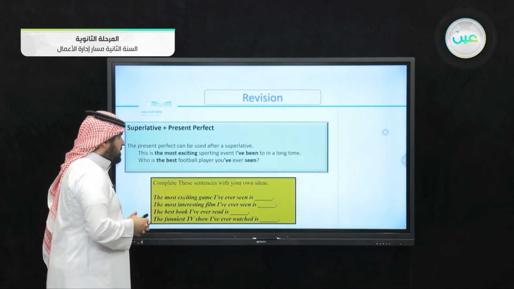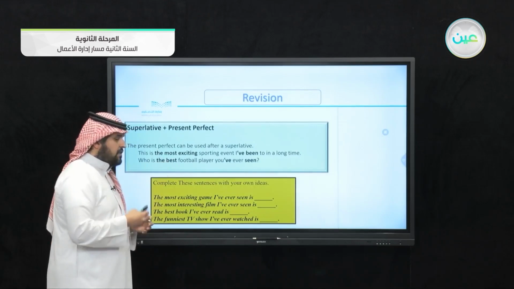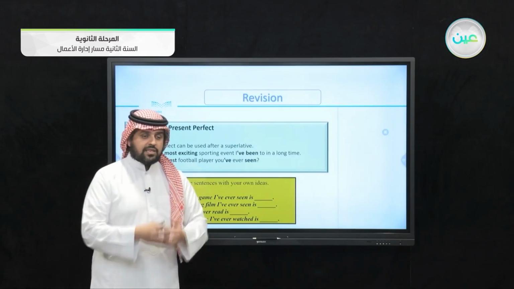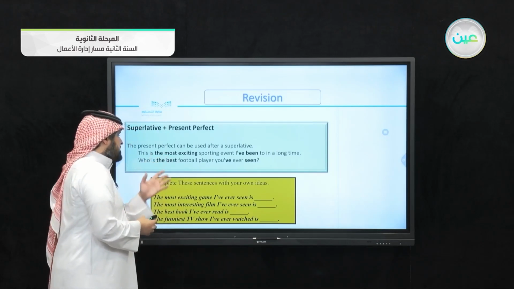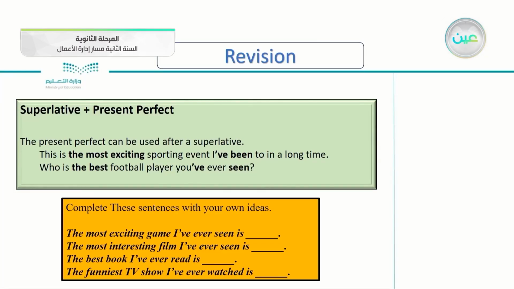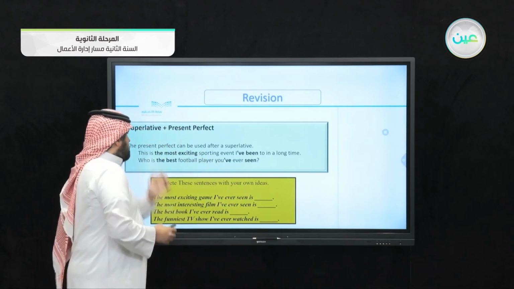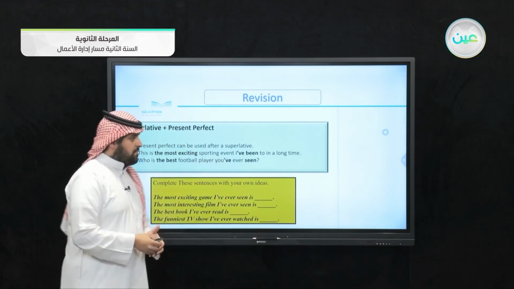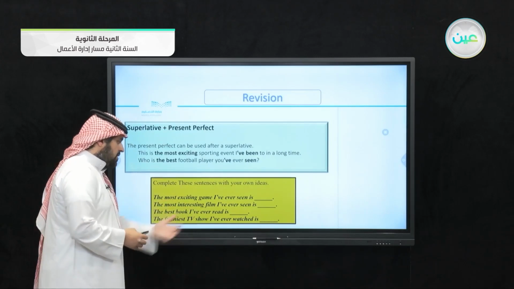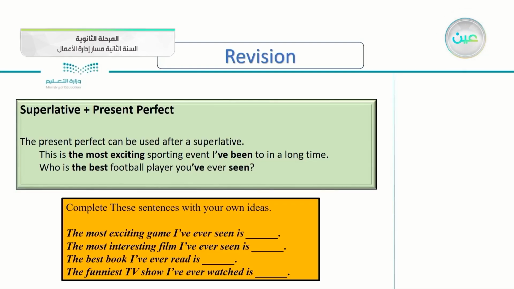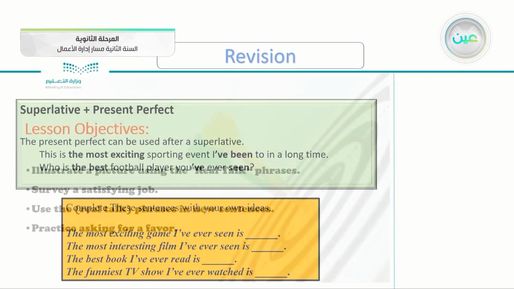We also took the superlative with present perfect. For example, this is the most exciting sports event I've been in in a long time. This is the best movie I have ever seen. So this is a superlative plus the present perfect. We took some examples here also that you complete: the most exciting game I've ever seen is, the most interesting film I've ever seen is, and so on.